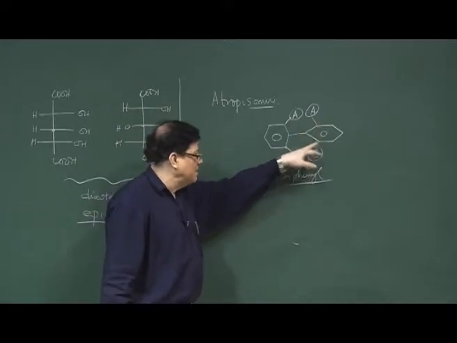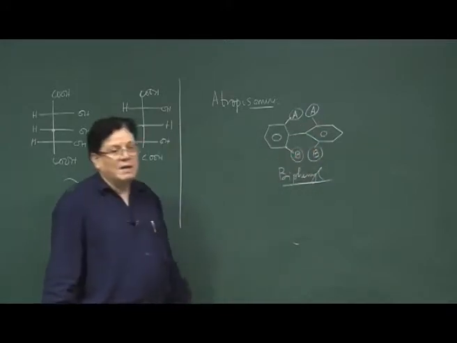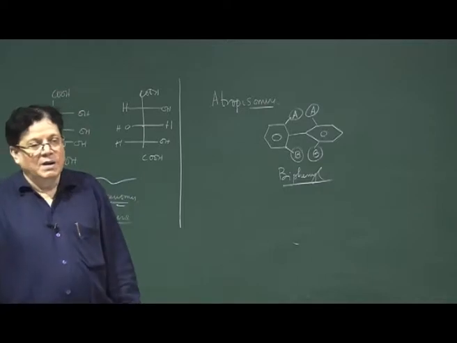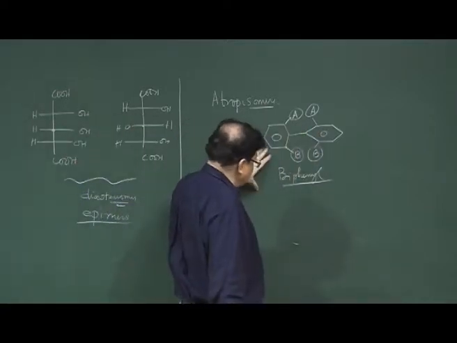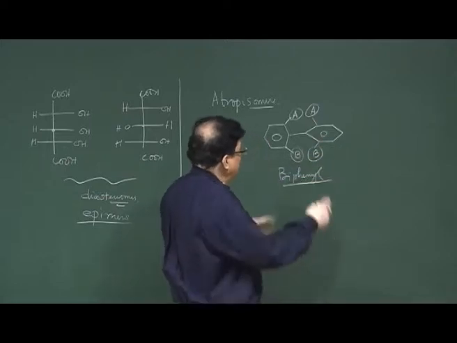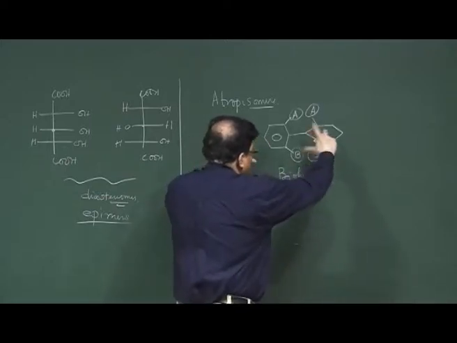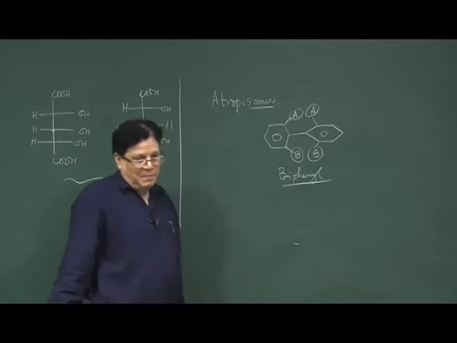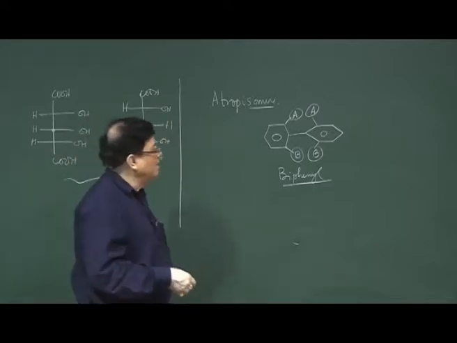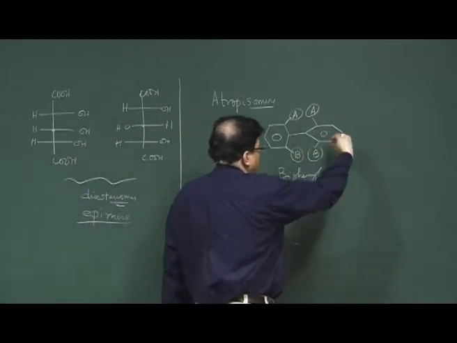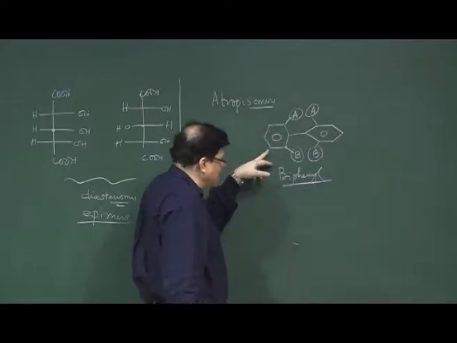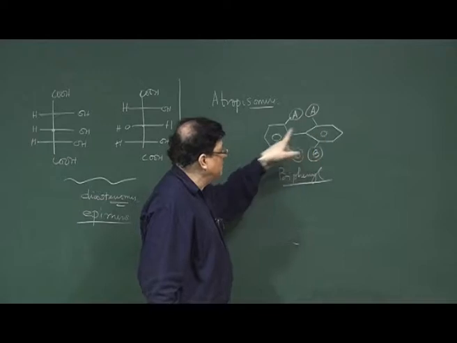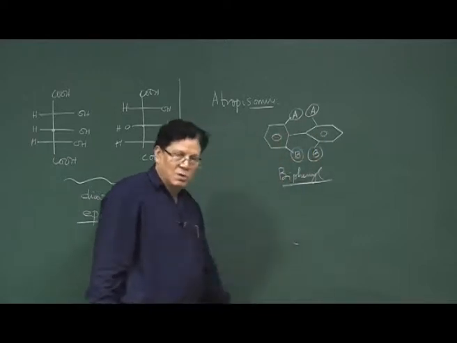just remember that this biphenyl system with different groups at these ortho positions can exhibit stereoisomerism, and to convert this one set into the other one, you have to rotate one of the rings by 180 degrees to get to the other isomer. To make it clear, let me again repeat that these types of systems exhibit stereoisomerism.